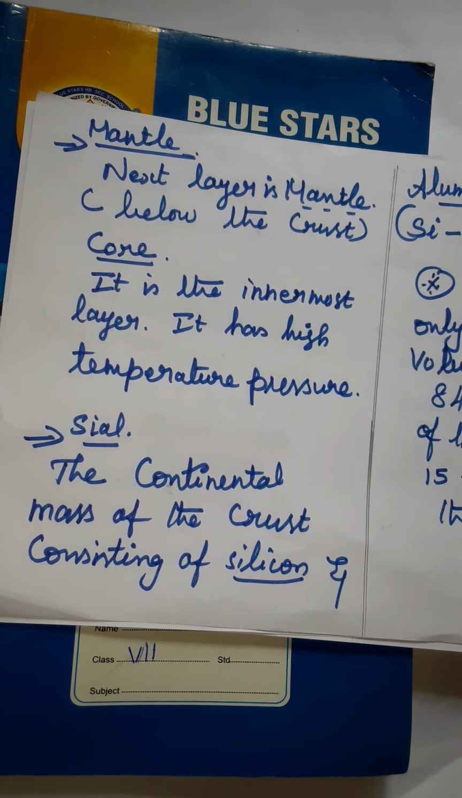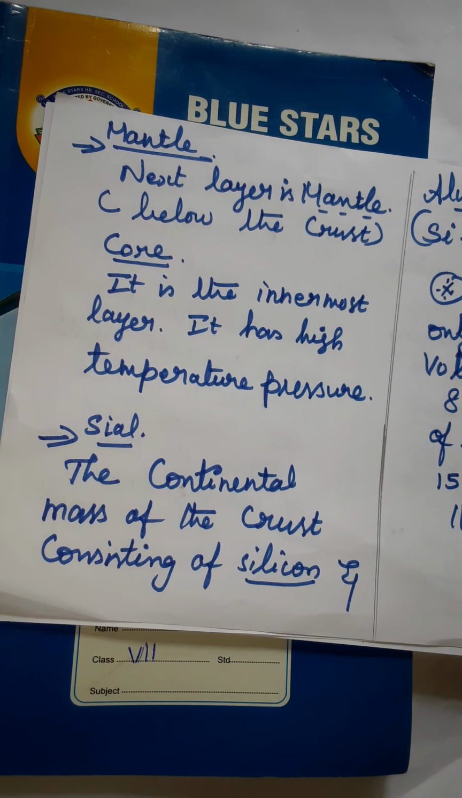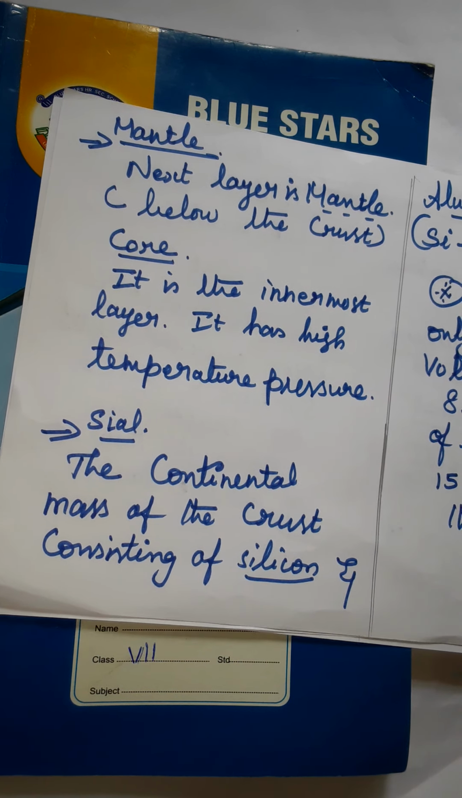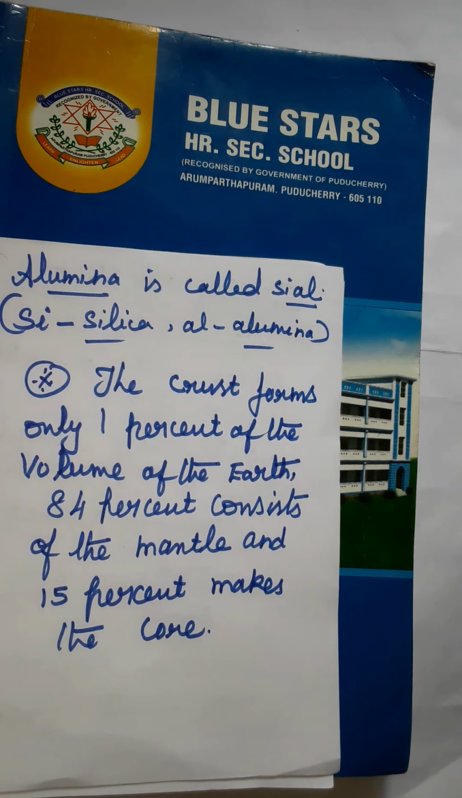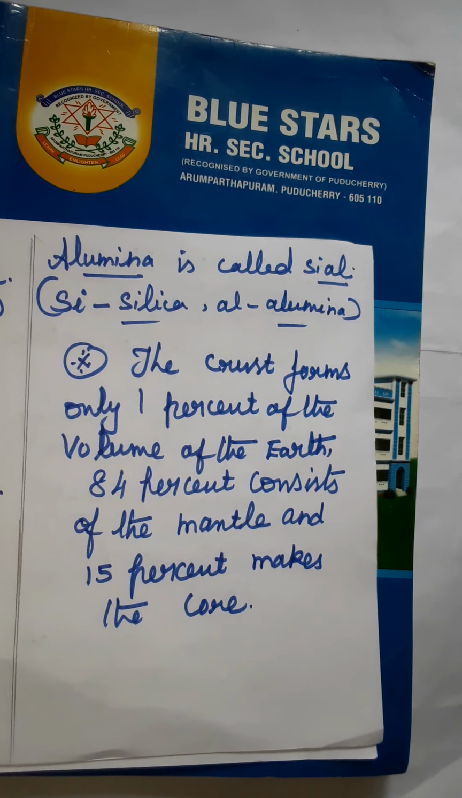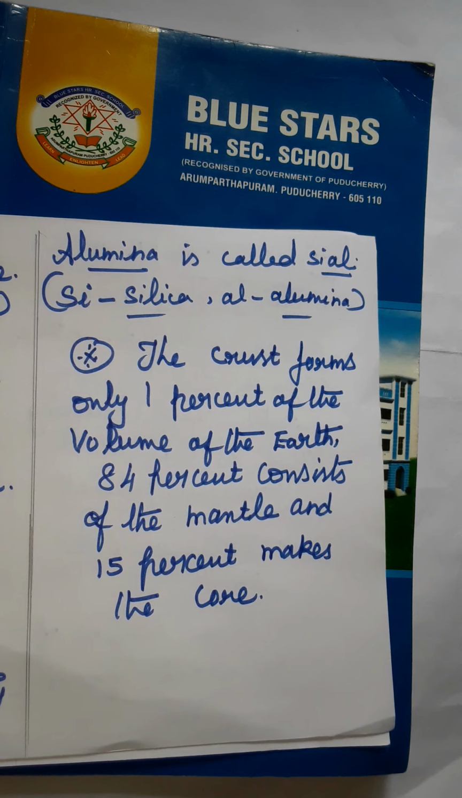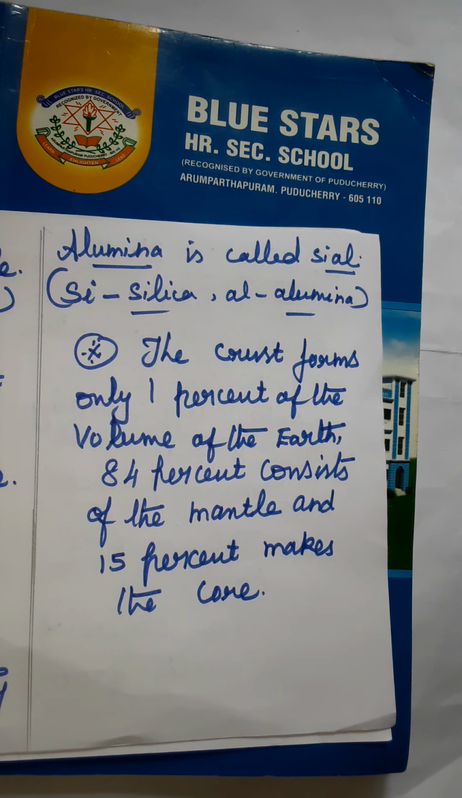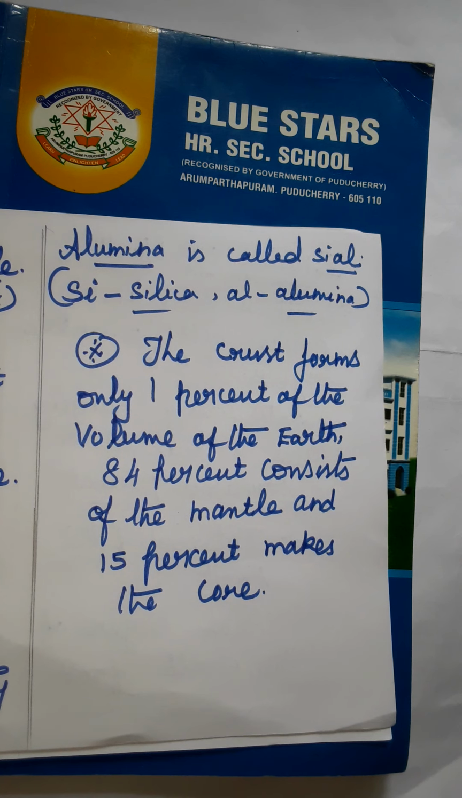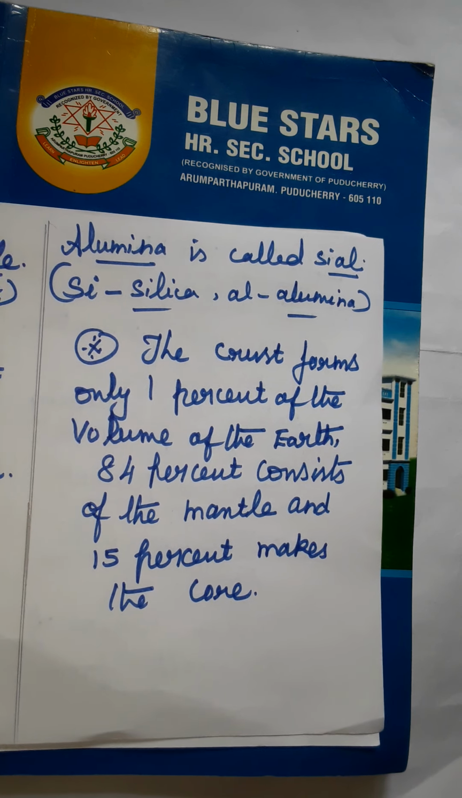Now Sial. The continental mass of the crust consisting of silicon and alumina is called Sial. Si from silica, Al from alumina.